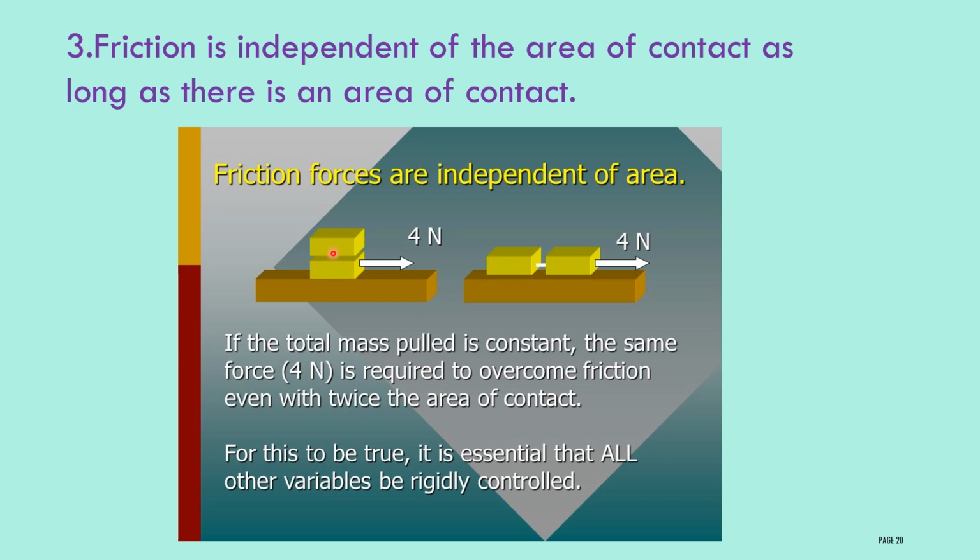Then these cubes also will possess some frictional force. These cubes also will possess the same frictional force. Then the mass of these two cubes and the mass of these two cubes will be the same in both cases. That is very, very important. Therefore they will possess the same frictional force.